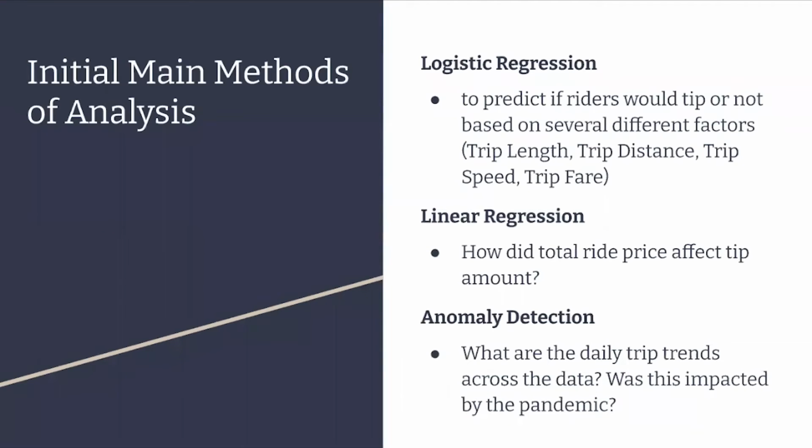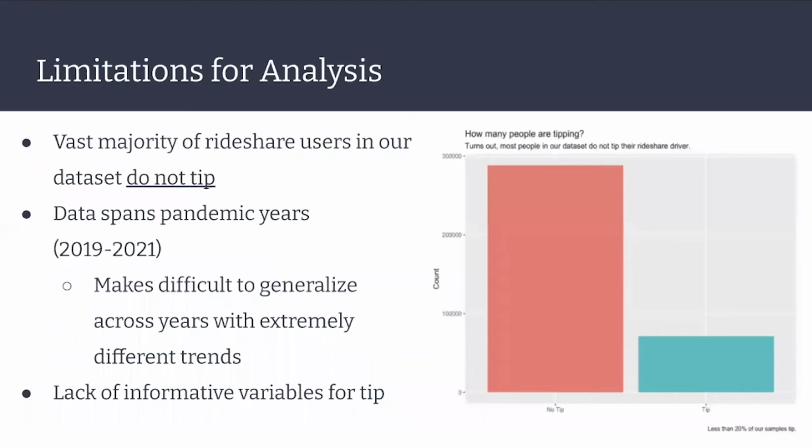So for our initial data analysis, we chose to use these three different models: logistic regression, linear regression, and anomaly detection. Before we review the results of our model, it is important to point out the limitations that we ran into during analysis. The vast majority of people in our dataset did not tip, as you can see from this bar chart on the right. Less than 20% of our samples tipped.